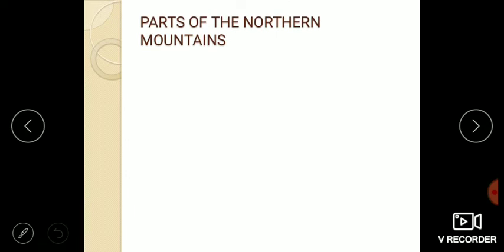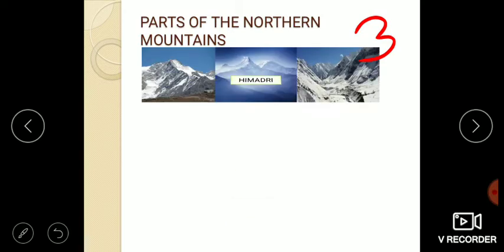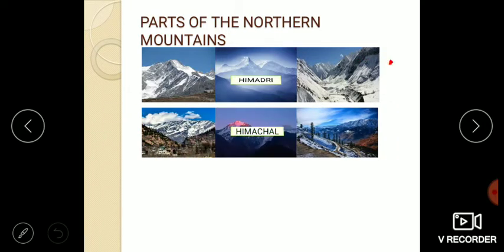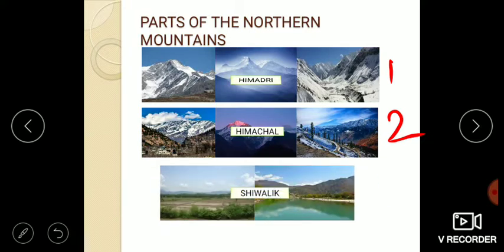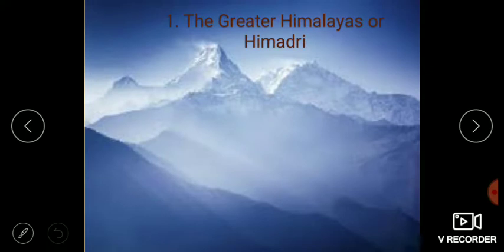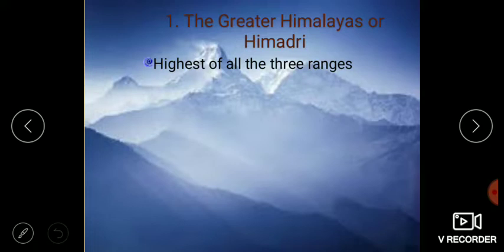Students, the Northern Mountains consist of 3 ranges that run parallel to each other. The very first one is Himadri or the Greater Himalayas. The second one is Himachal or the Middle Himalayas, and the third one is Shivalik or the Lesser Himalayas. The very first one is the Greater Himalayas or Himadri. It is the highest of all the 3 ranges.